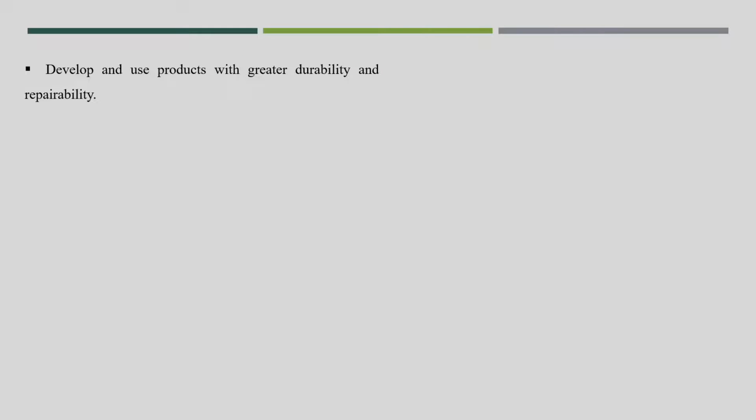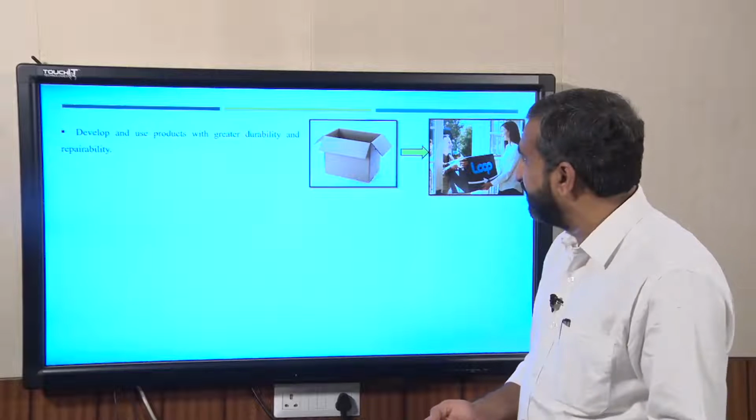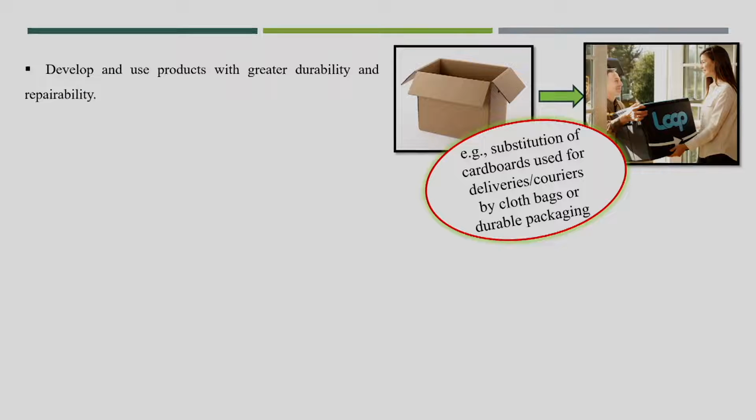Another point in source reduction: develop and use products with greater durability and repairability. Now, you see that most of our packaging materials are coming in cardboard. If you can give this packaging material in durable or reusable packaging, those kinds of packaging can be useful for some other purposes. Because of that also, a lot of waste can be reduced at the disposal site.